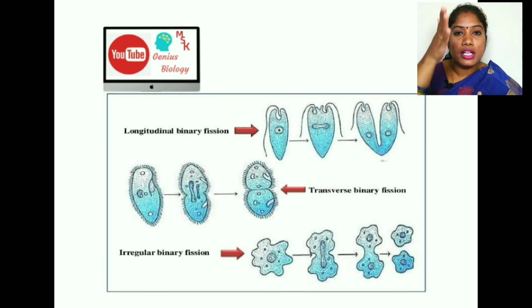The individual divides through the center into two halves, which we call longitudinal division. Example is euglena. So these are the three main important types of fission, very important for competitive exams. The examples you have to remember.